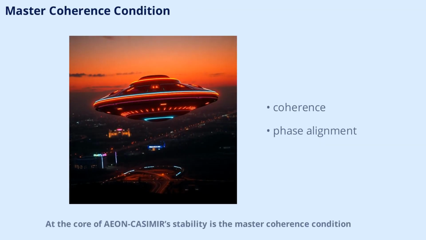At the core of AEON-CASIMIR's stability is the master coherence condition. This is defined mathematically by a coherence functional, which ensures that all local subsystem phases are aligned with a global reference phase. For stable operation, the magnitude of this coherence must remain extremely close to 1, with only a tiny margin for error. This tight phase alignment is what allows the system to operate as a unified whole, preventing destructive interference and maintaining the integrity of the propulsion field.